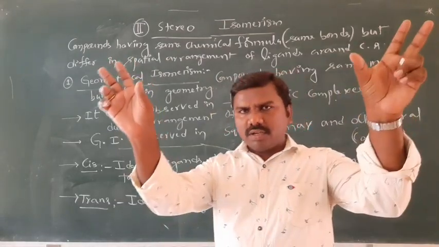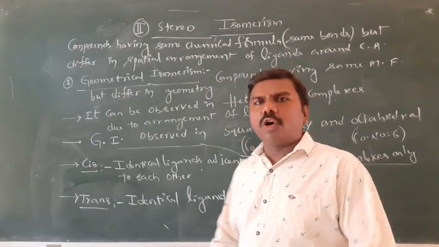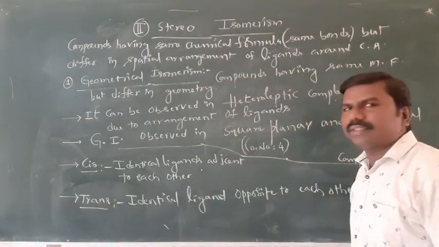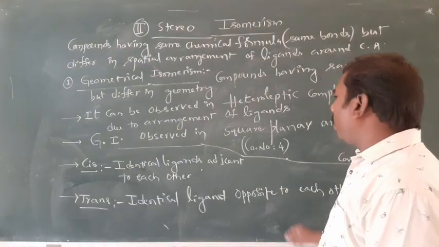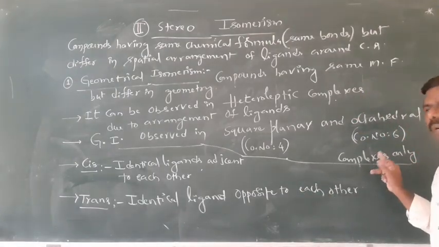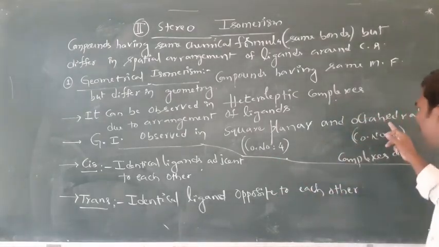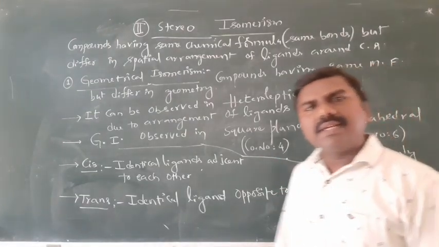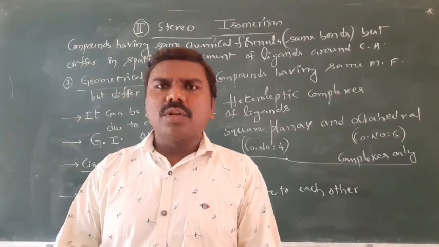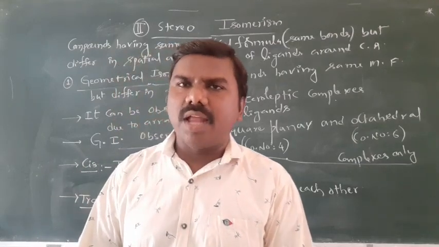Identical groups on the same side are cis, on opposite sides are trans. It is observed only in square planar complexes, coordination number 4, and octahedral complexes, coordination number 6. We'll observe a few examples of cis and trans.